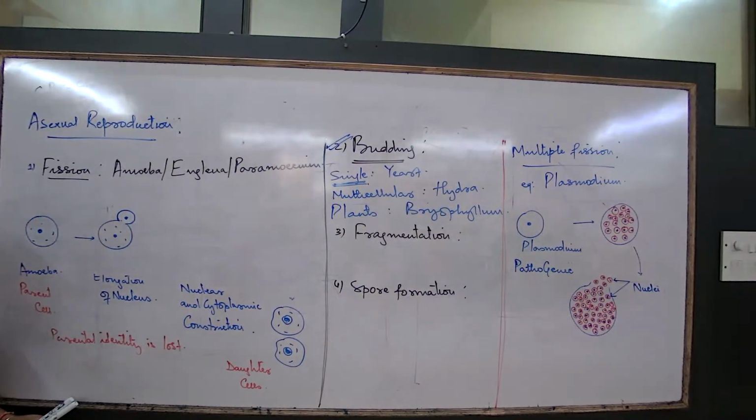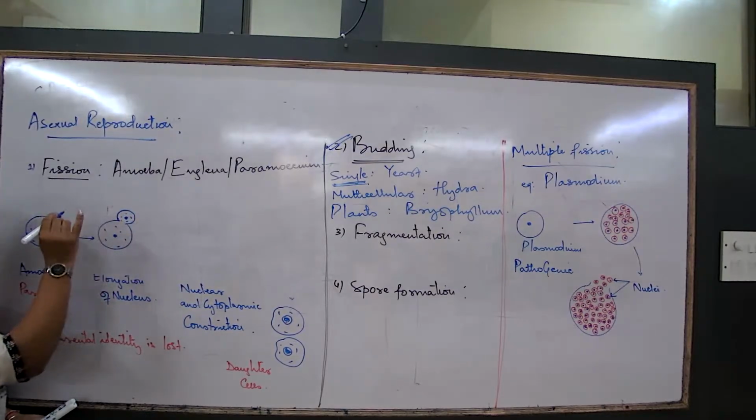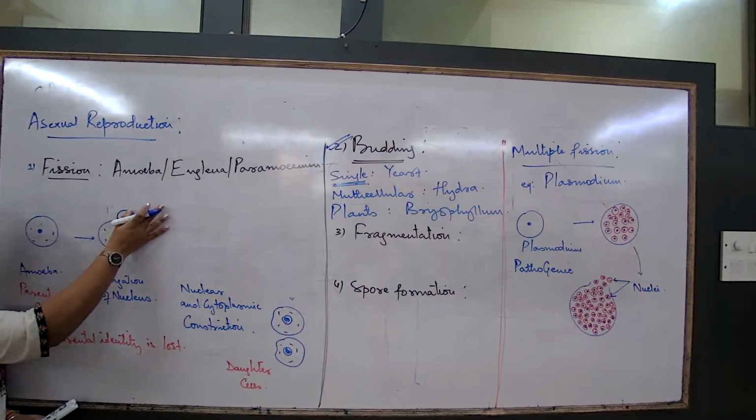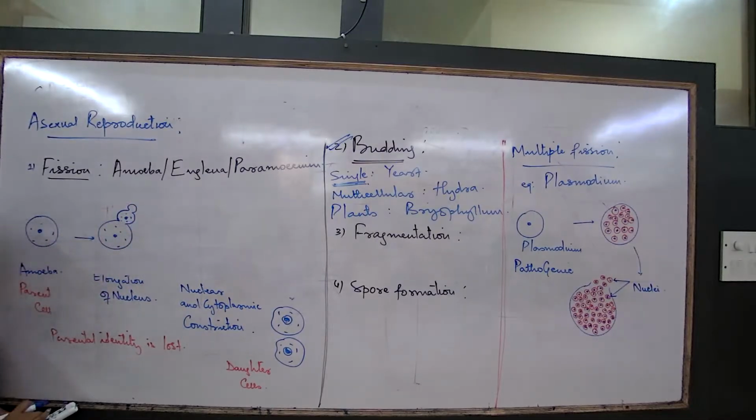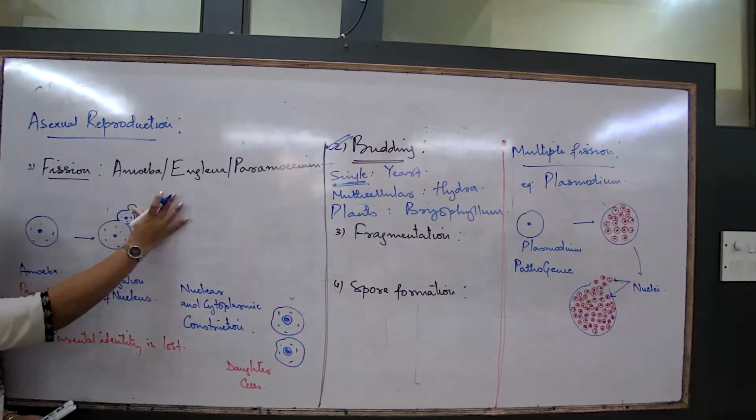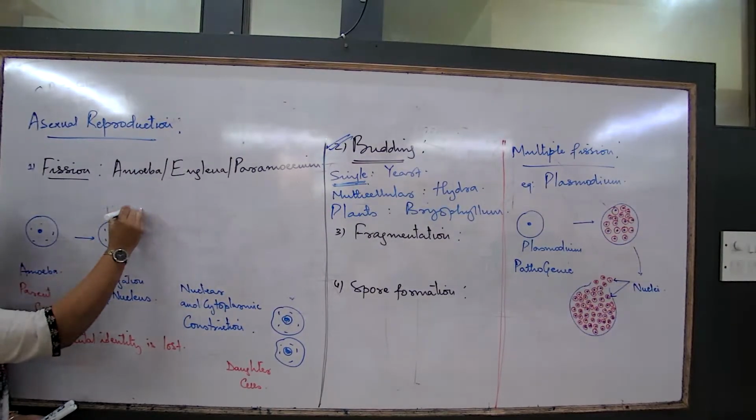Ho gaya. Then it is supposed to detach from the parent body, no, but it does not. It will not detach from the parent body. Ab jab growth complete ho gaya, it is not detaching from the parent body, but it will again result in the formation of a small bud. And then this nucleus is again dividing, and the nucleus will come here. So after some time, what now? Again a new structure develops.